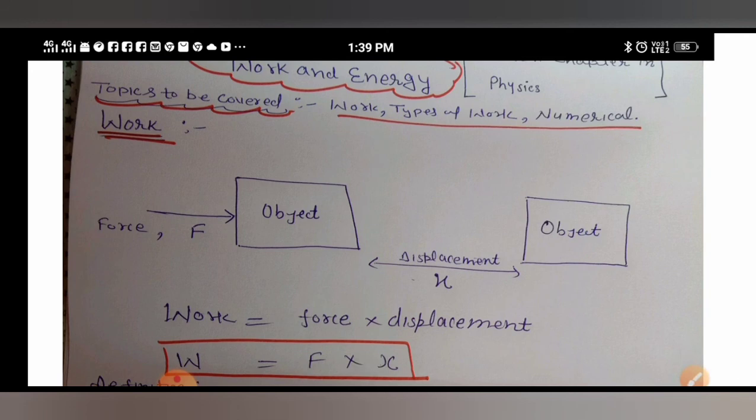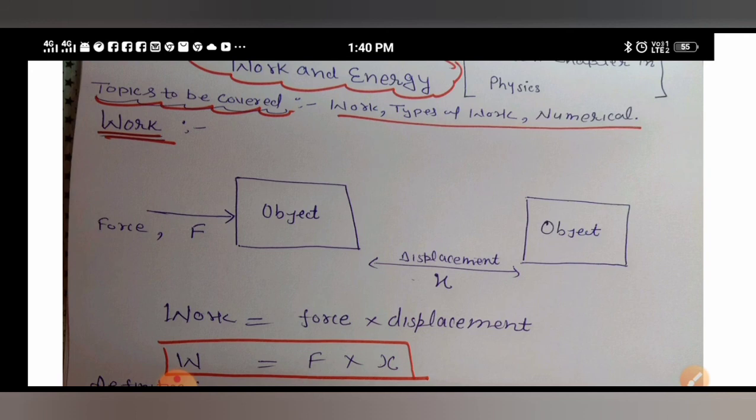When can we say that we have done work? Students, as you know, whenever you are applying force on any object, whether you are pulling it or pushing it, you are applying force. So whenever you apply any force on an object, what will you observe?